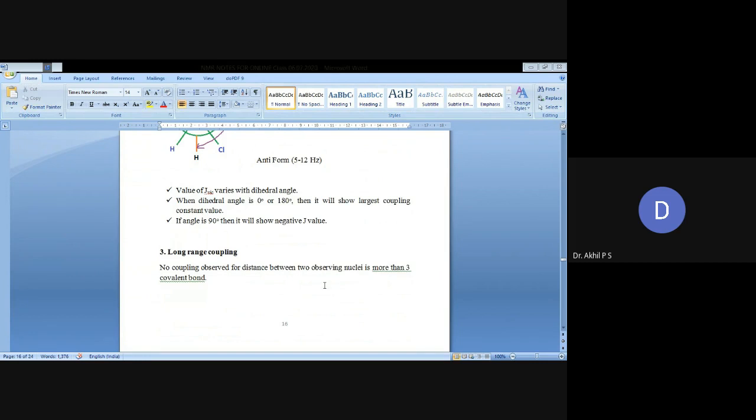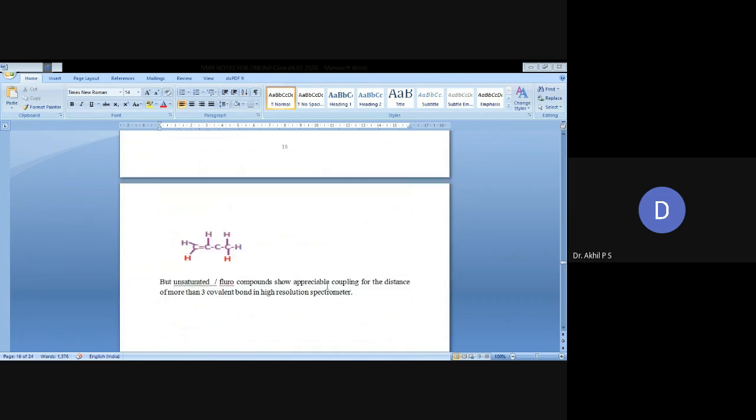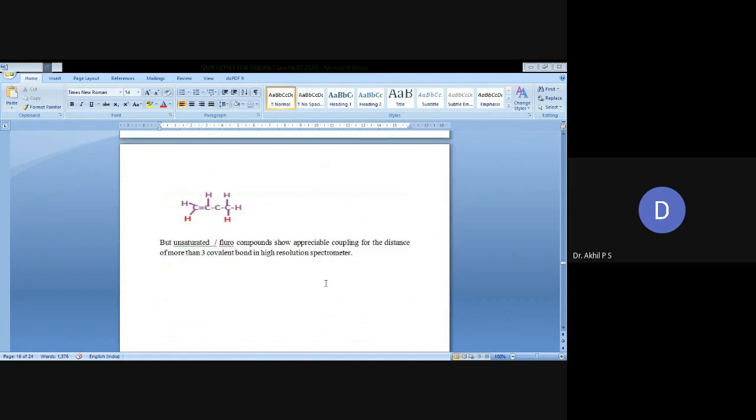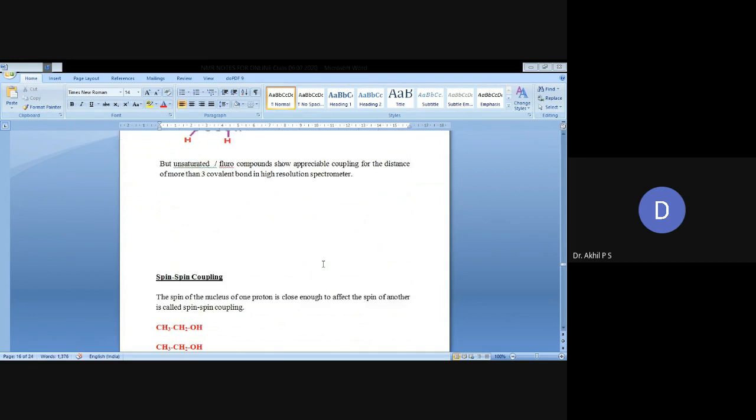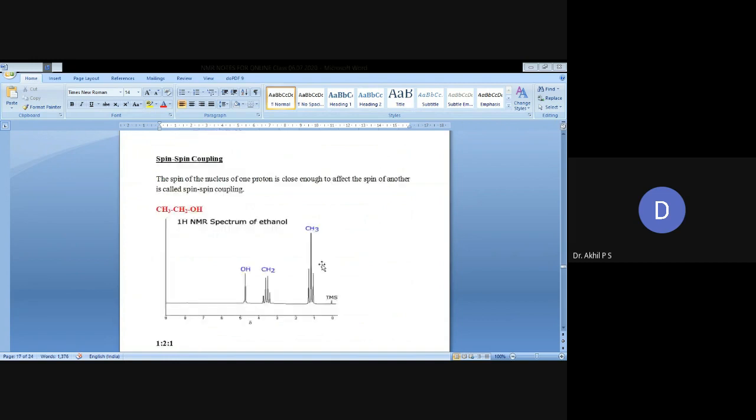And next one is long range coupling. No coupling is observed when the distance between two observed nuclei is more than 3 covalent bonds. But unsaturated or fluoro compounds show some appreciable coupling for a distance of more than 3 covalent bonds in a high resolution spectrometer.